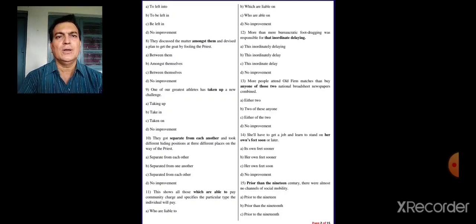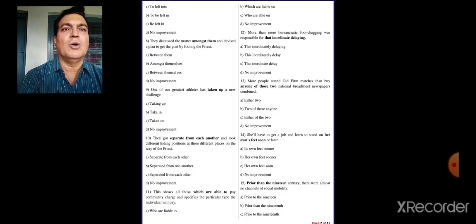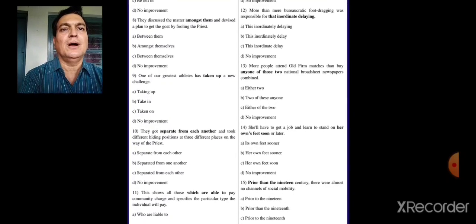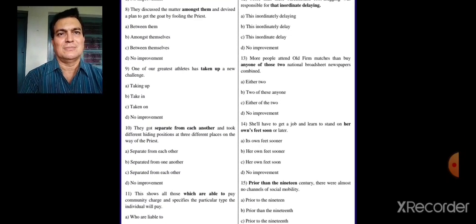Now let us go to the eighth example. They discuss the matter among them and devise the plan to get the goat by fooling the priest. Now between them, among us themselves, between themselves, no improvement. They discuss the matter among them. So it will be among themselves.